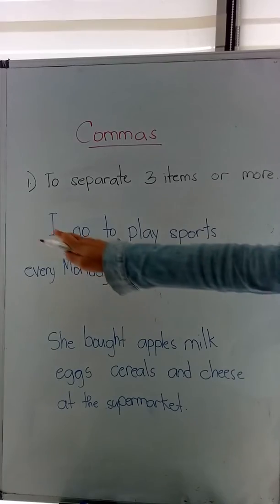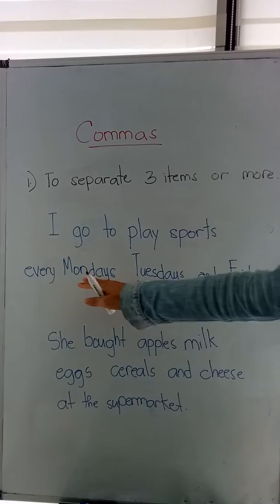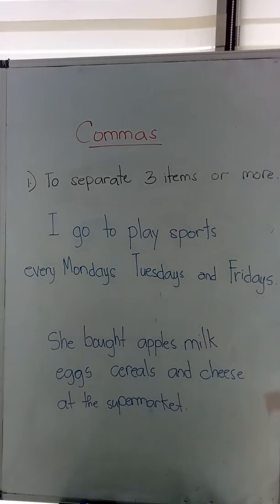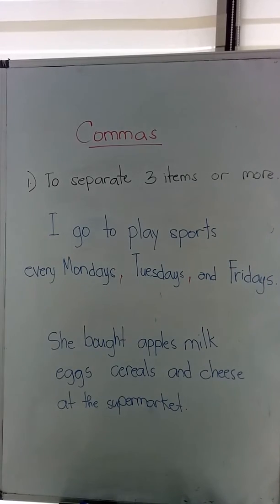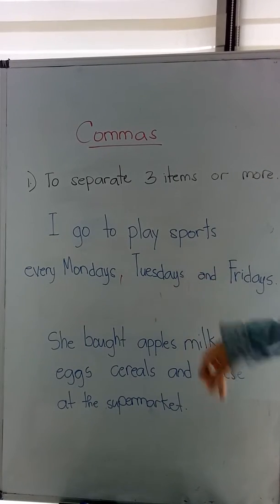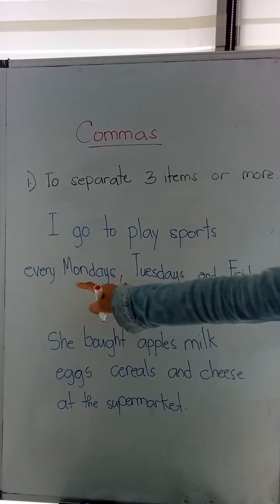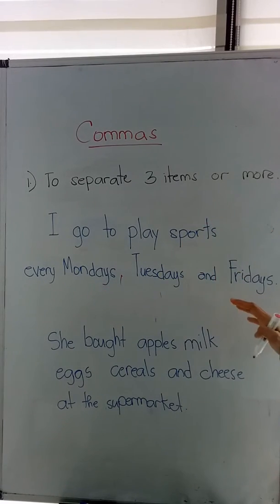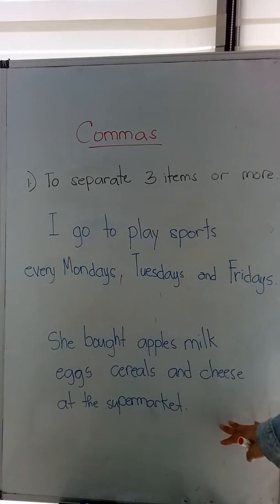First example, I go to play sports every Mondays, Tuesdays, and Fridays. So we have three items here, Mondays, Tuesdays, and Fridays. So we put comma here and here. You ask, but there's also an "and" there, so you don't have to put comma. Well, both are accepted. You can either put comma there or you can remove the comma as well. They're both accepted, but you just have to remember, once there are three items or more, you have to use comma.